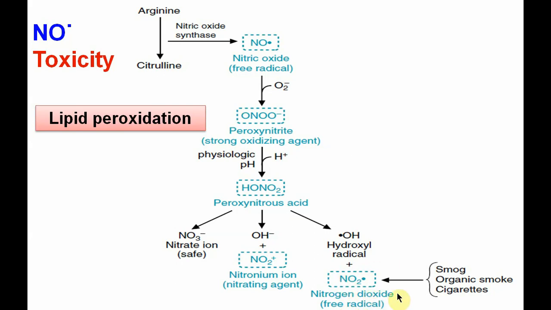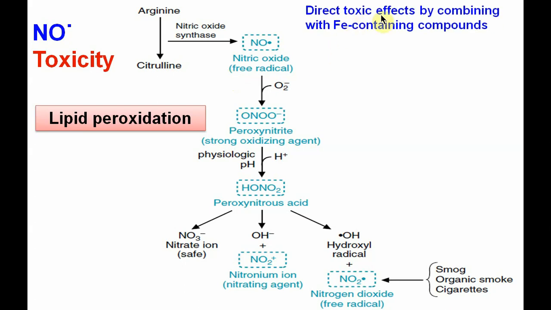Its sources also include smoke, secondhand smoke, and organic smoke. These are direct sources of nitrogen dioxide. These blue highlighted ones are the reactive nitrogen oxygen species formed from nitric oxide, and nitric oxide gives rise to toxicity in two ways.